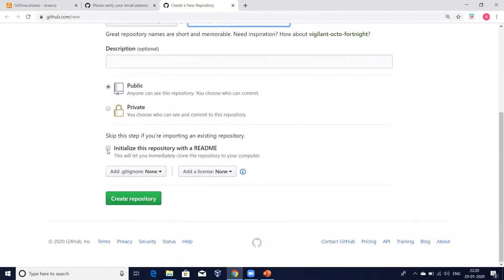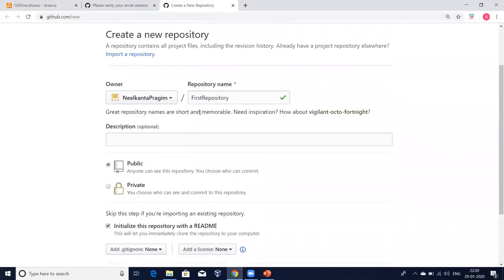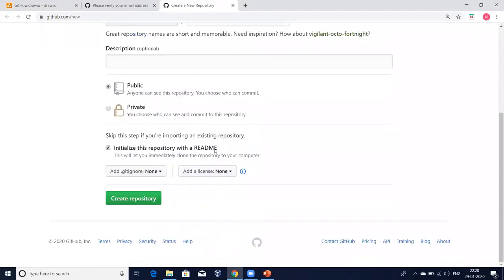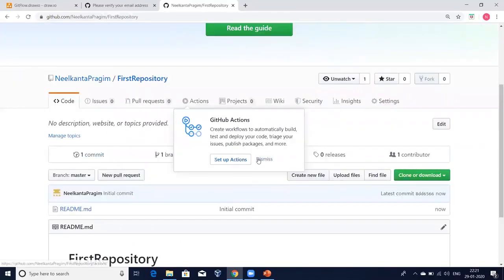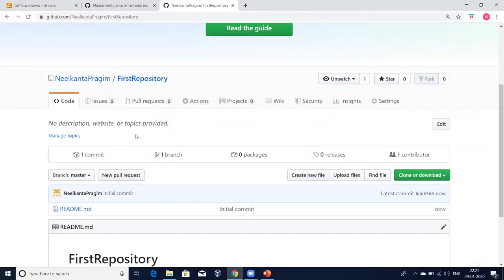Then I'm going to select the option: initialize this repository with a README. If you select this, your repository will be created with one README file. What is this README file? I'll explain in further videos. If you don't select this checkbox, then an empty repository will be created for you. I don't want to create an empty repository, so let me enable this checkbox. My repository will be created with one sample file. Now I'm going to click on create repository. That's it, guys. My first GitHub repository has been created.